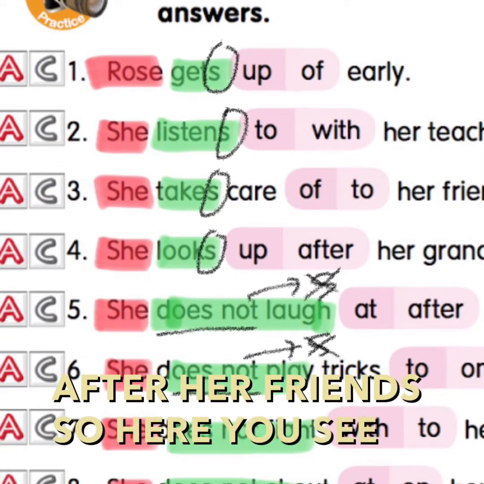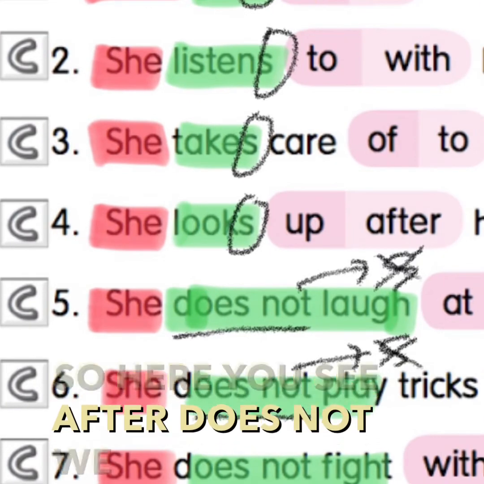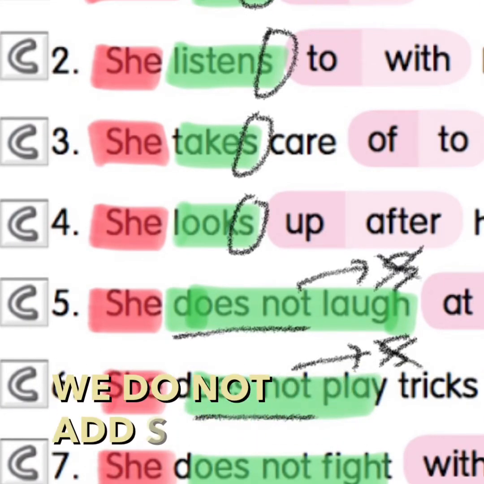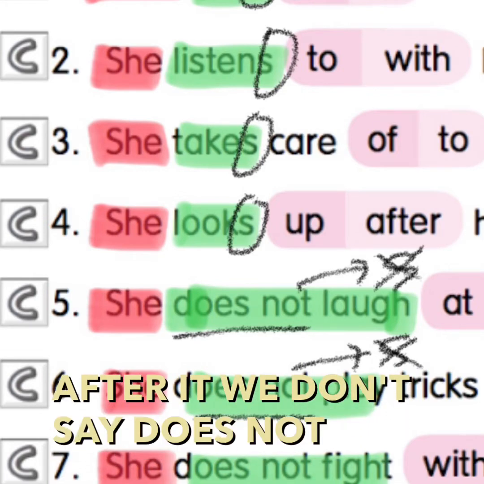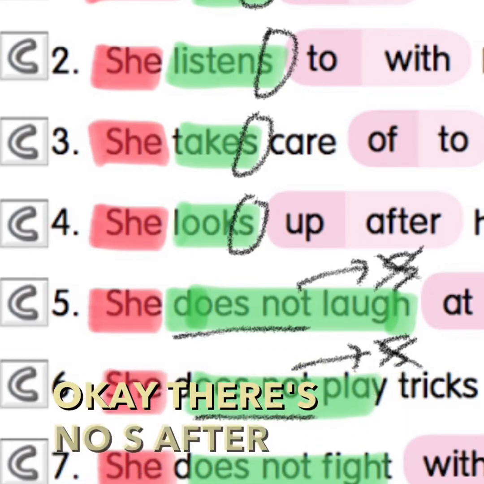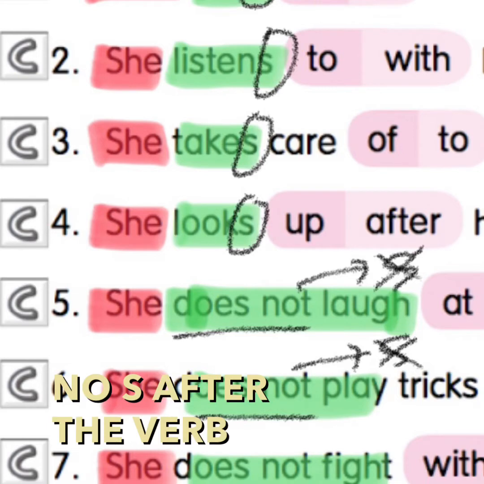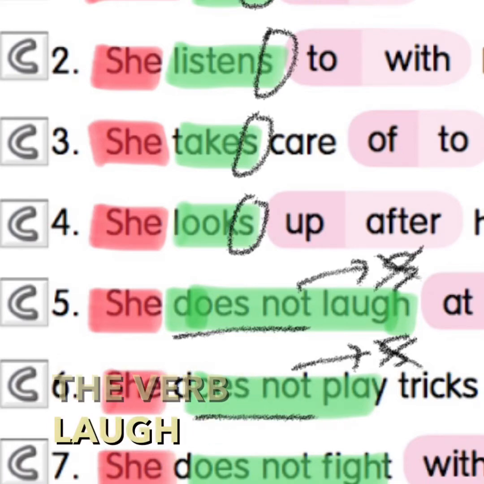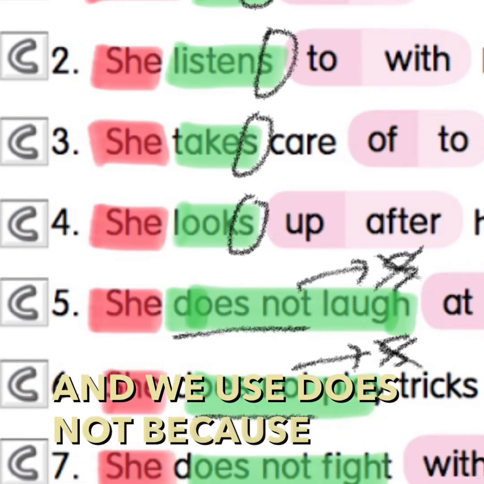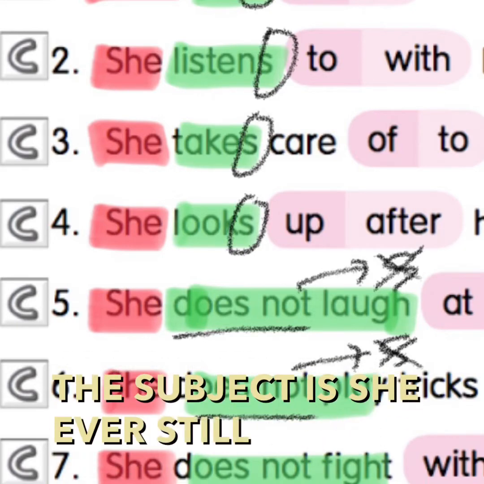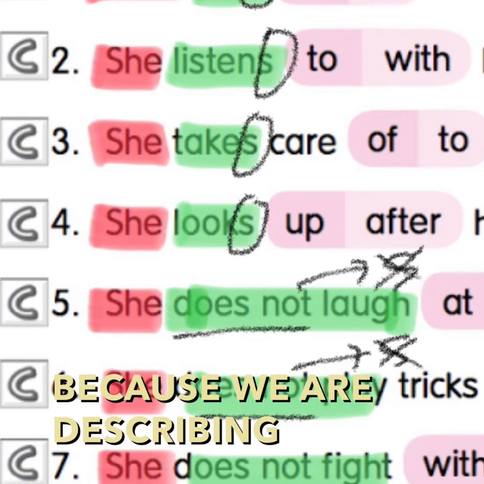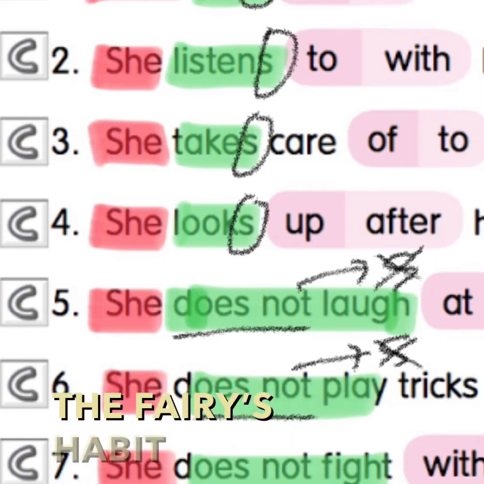So here you see after does not, we do not add S to the verb after it. We don't say does not laughs. Okay, there's no S after the verb laugh. And we use does not because the subject is she, and we're still using present tense because we are describing the fairy's habit.